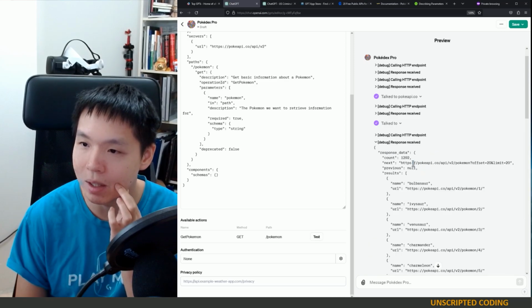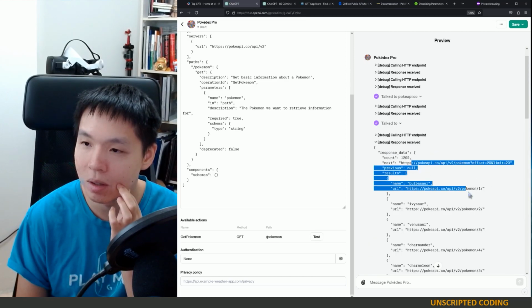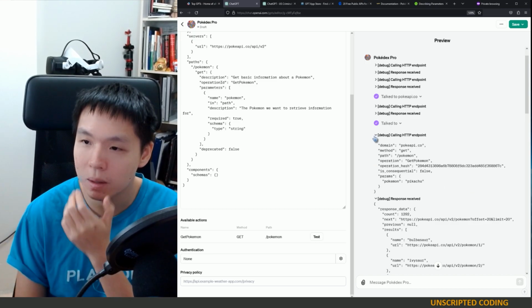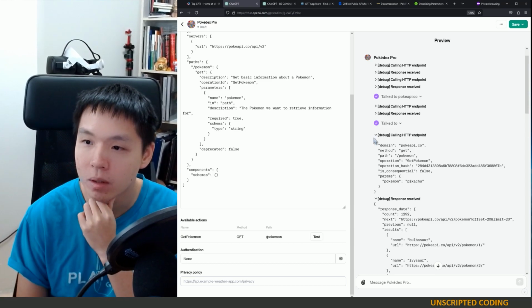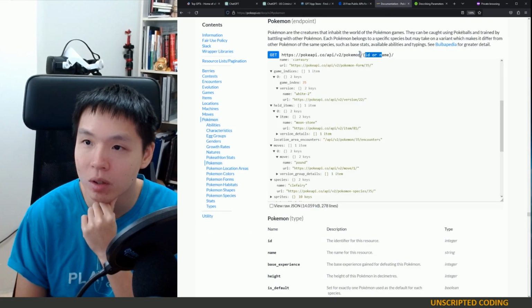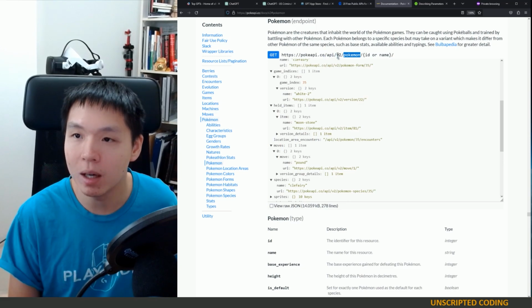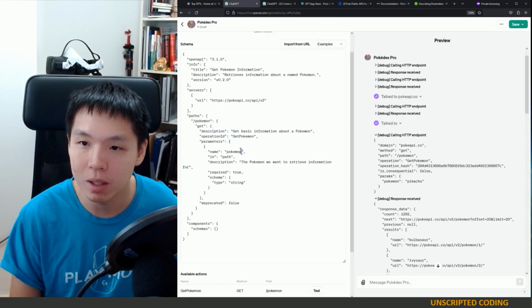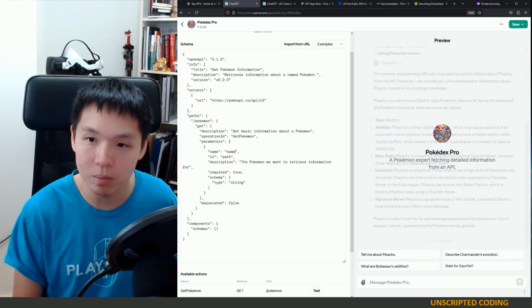So what is happening here? Parameters. This is a path parameter. Pokemon. I am not sure what the issue is. Did I get this wrong? API v2 Pokemon and then ID or name. Oh, it should be name. So it's confused because I gave it Pokemon instead of name.